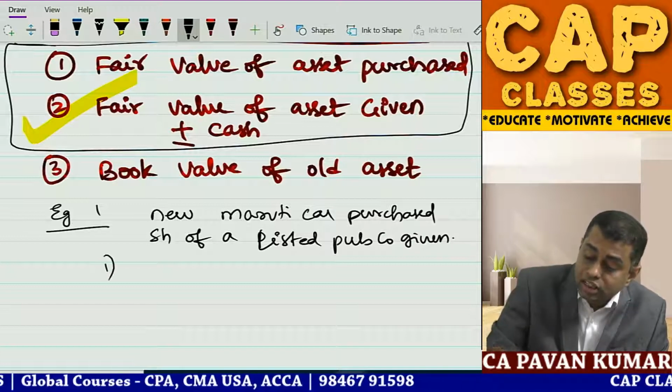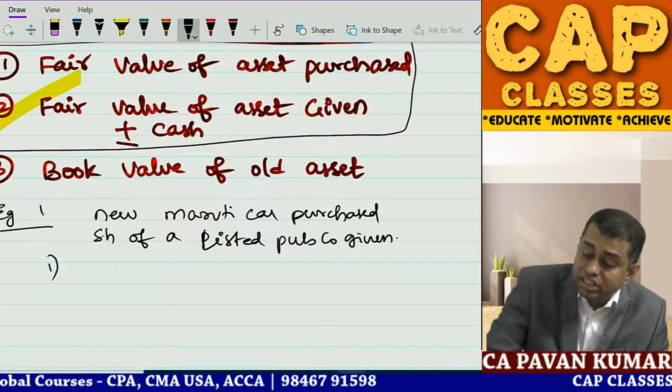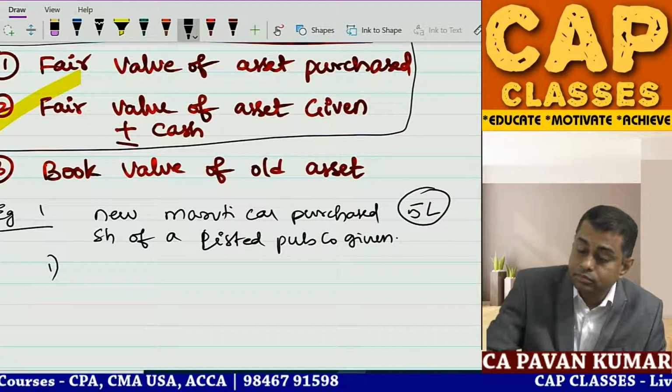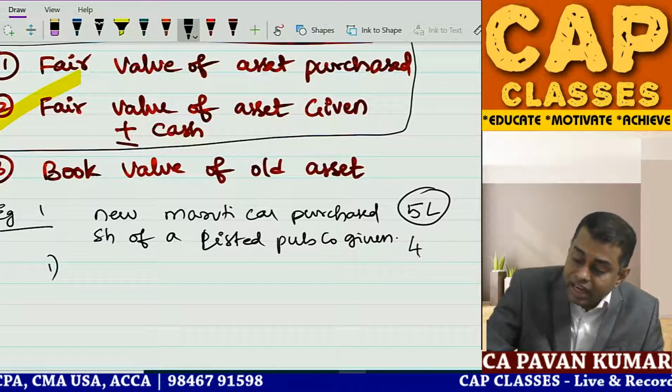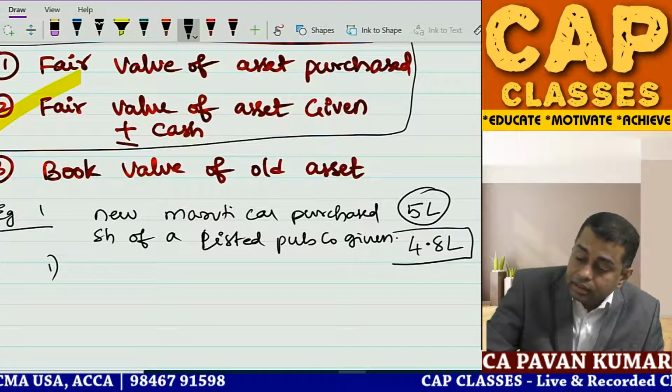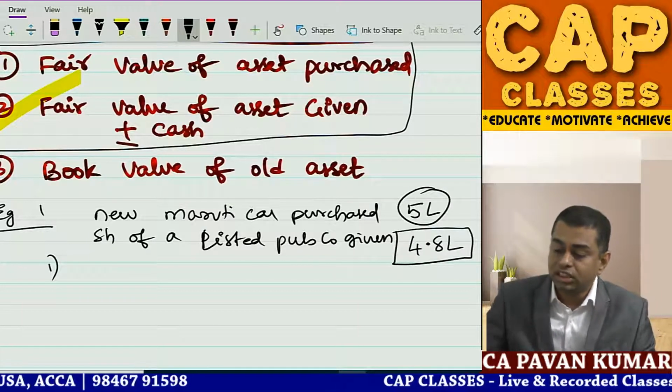So what is new Maruti car? New Maruti car value is, say for example, 5 lakhs. Shares of listed public company given, it is 4.8 lakhs. Now tell me, what is the journal entry?